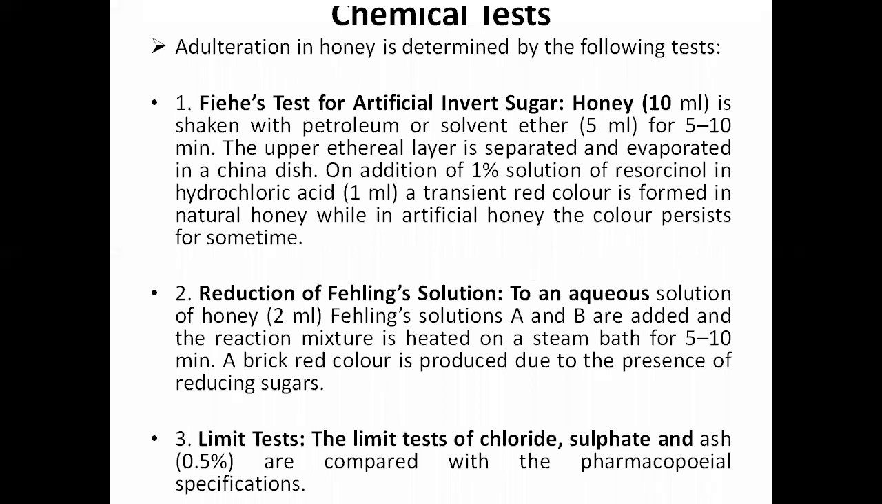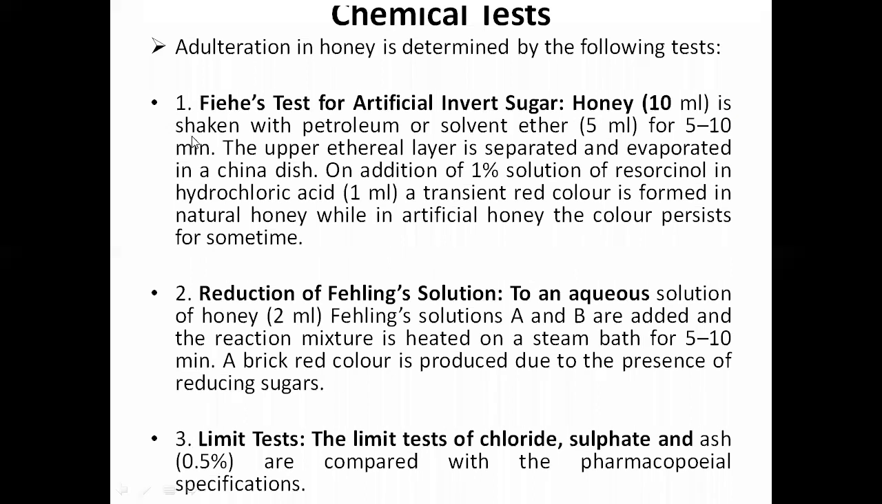Coming to the chemical test, if you want to check the purity of your given sample of honey, how are we going to do it? Adulteration in honey is determined by the following tests. The first one, right? Fiehe's test for artificial invert sugar.